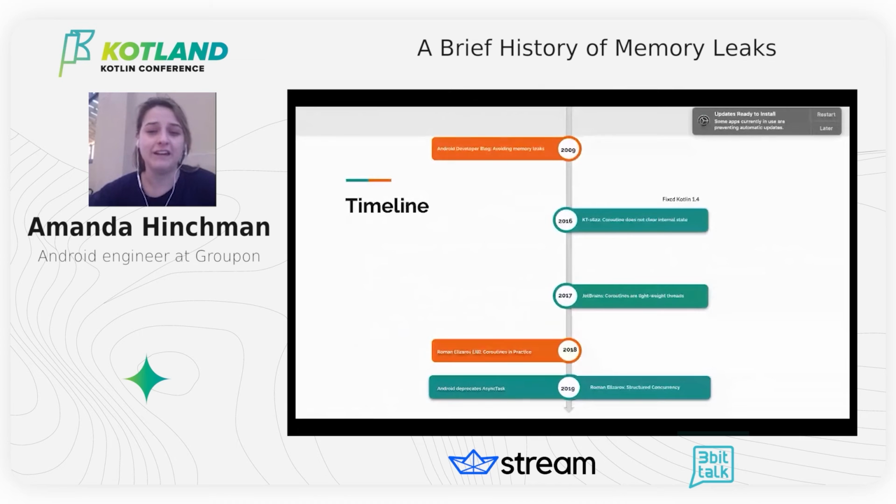unpredictable behaviors. And what's also kind of funny is that the same year that Roman Elizarov was talking about how leaks can occur with threading and coroutines, and there could be serious memory consumption, is also the same year that Android ends up deprecating async task. I thought it was just a fun correlation. I can't say if it was a cause and correlation, but I'm sure there are a lot of correlations going around at the same time.